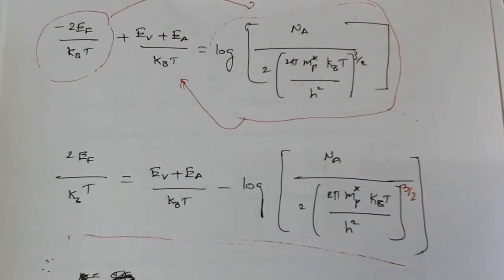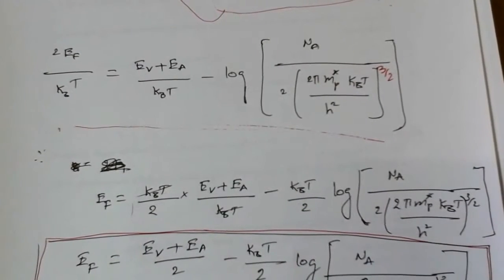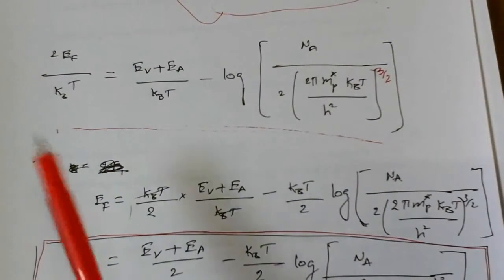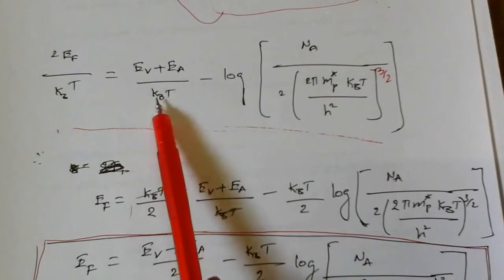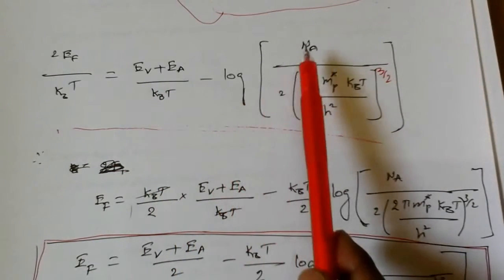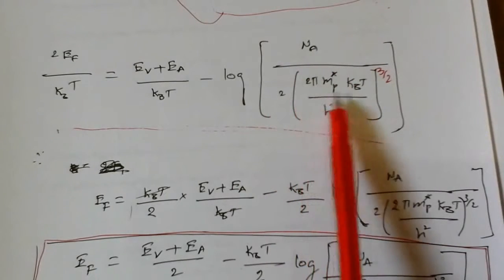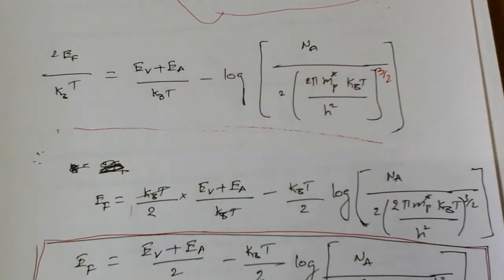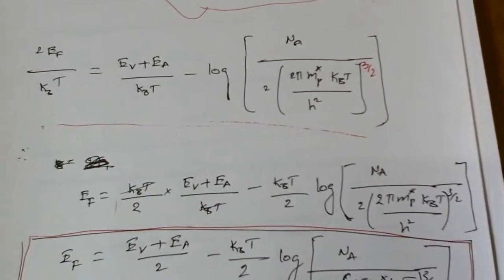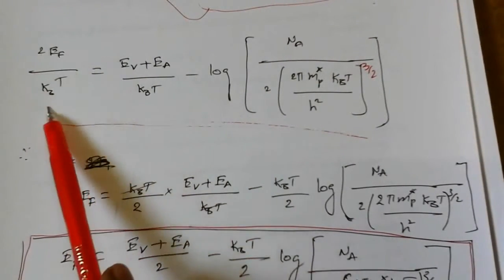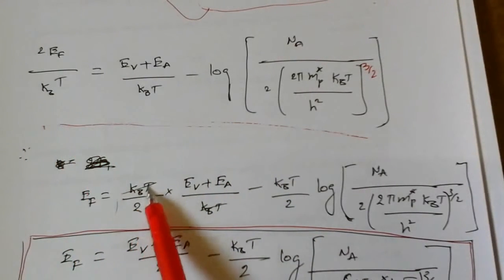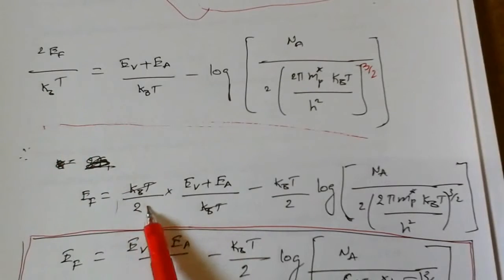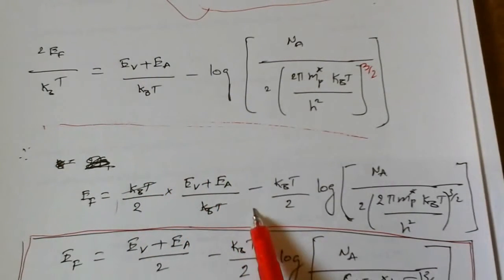This equation we are getting. Now from this equation, 2EF by kBT equals EV plus EA by kBT minus log of NA by 2 into (2π mp* kBT by h²) whole power 3 by 2. In this case, this 2 by kBT we are sending to this side, cross multiplication I am doing. So this kBT I have written here, by this 2 I have written here for the first term as it is, and minus I have written.